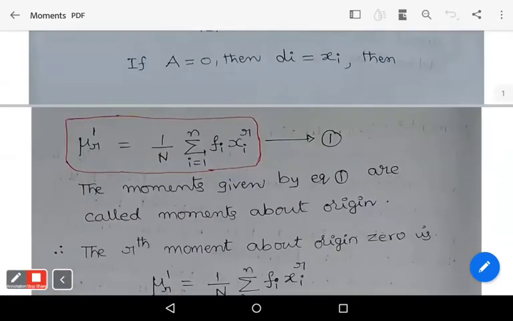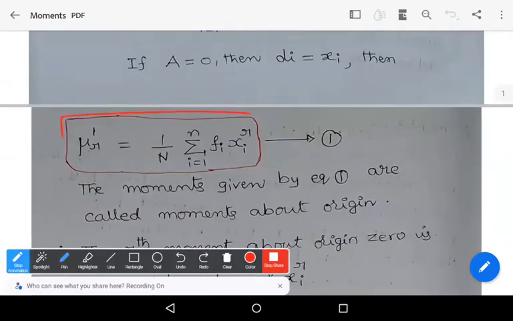In this case, mu r dash is equal to 1 by capital N summation over i equals 1 to n f i x i power r. Whenever the arbitrary point is the origin, a equals 0, and in such a case mu r dash equals 1 by capital N into summation over i equals 1 to n f i x i power r.